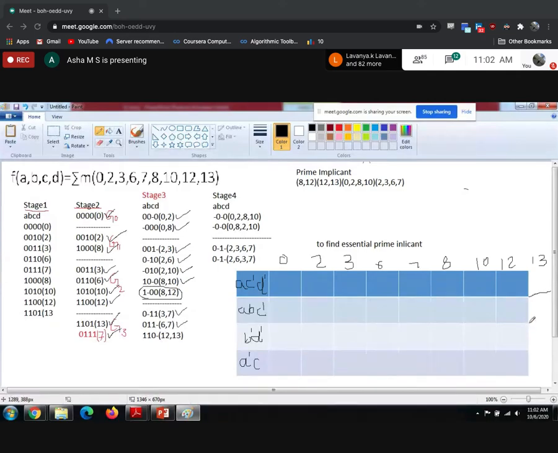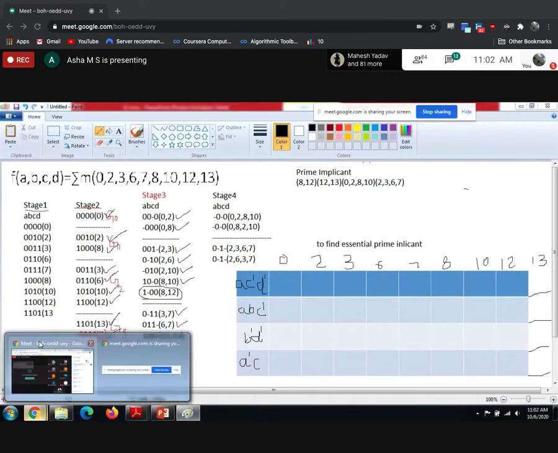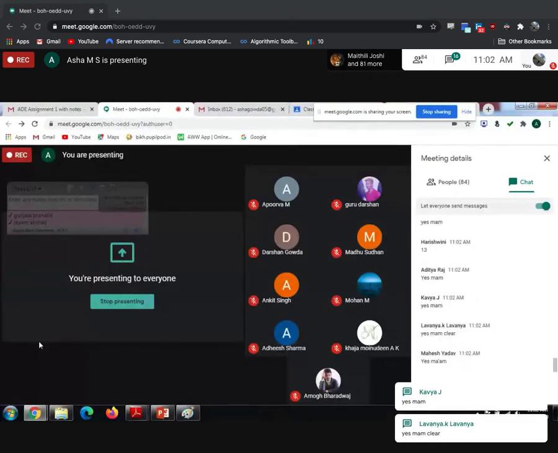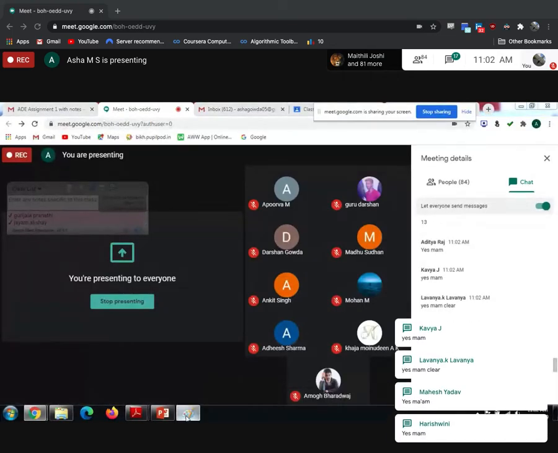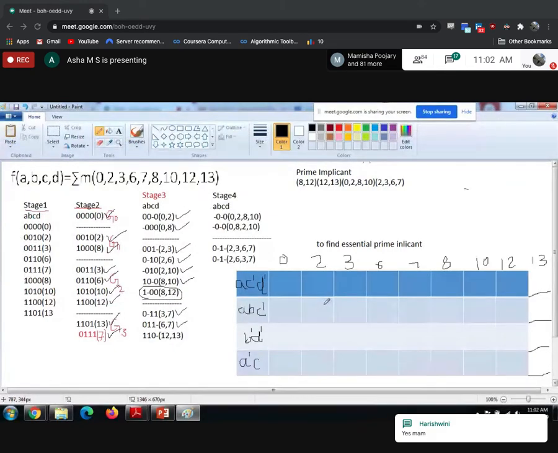Guys, are you clear how I have written this? Just whatever prime implicants I got in the decimal form, I have written in the sequence. That's it. Are you clear? Okay. Now listen how to fill this table.